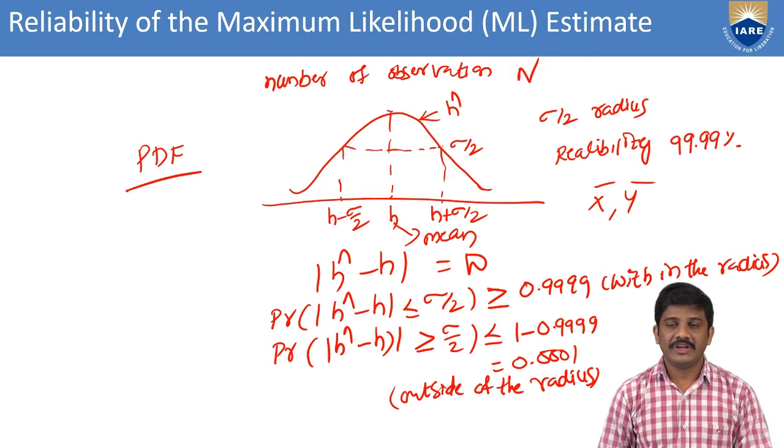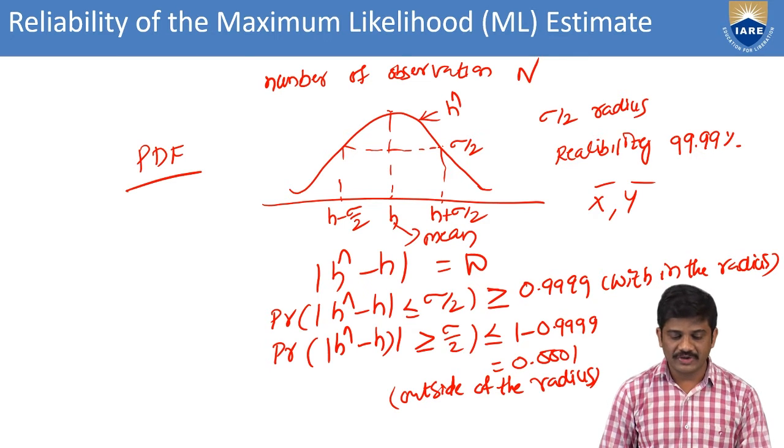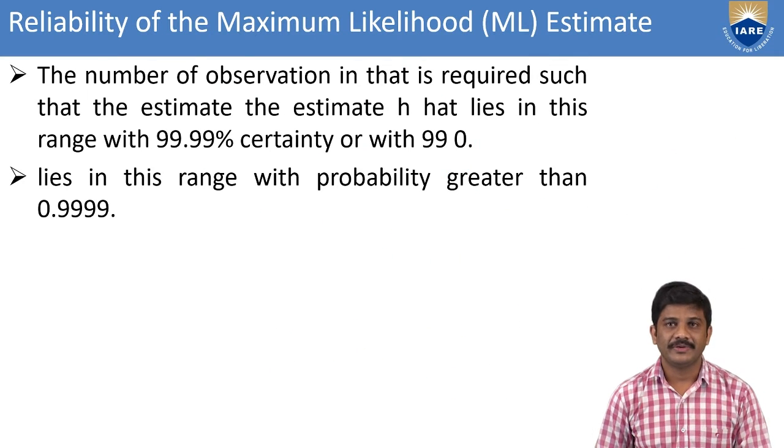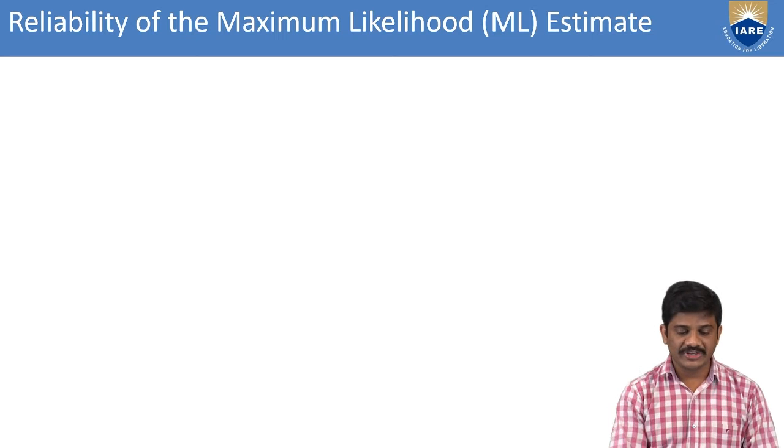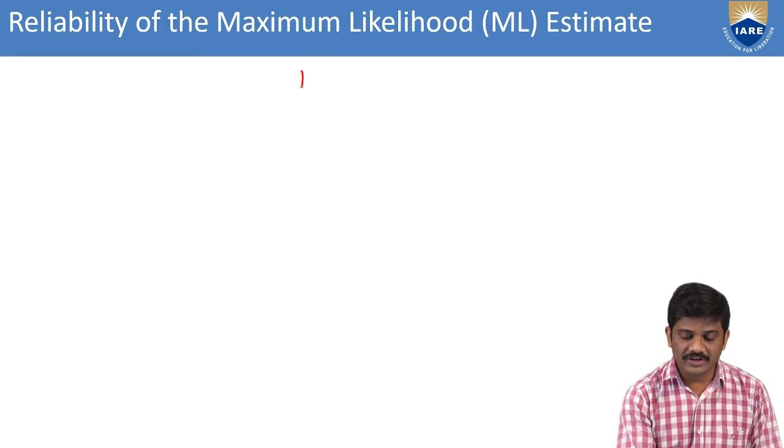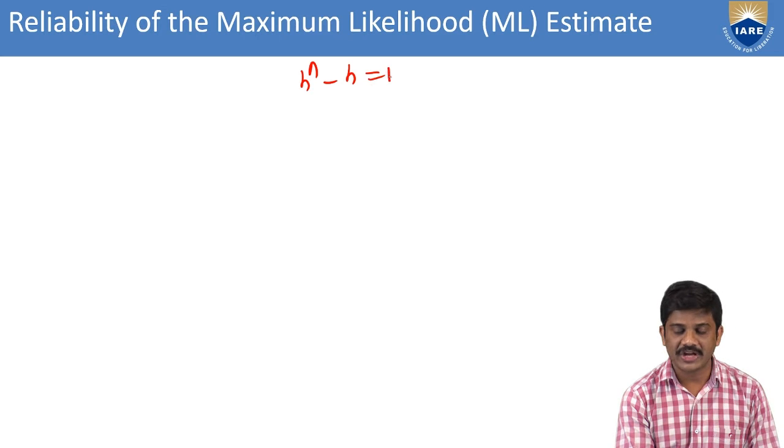Then we are considering here within the radius and also outside of the radius. Then we can go for the estimated error. In this we know that H hat minus H is indicated with W. This is called the estimated error.